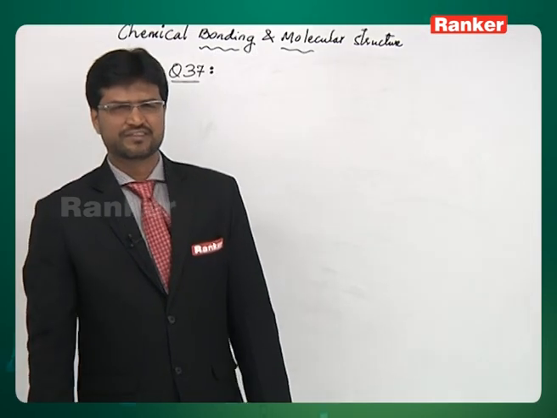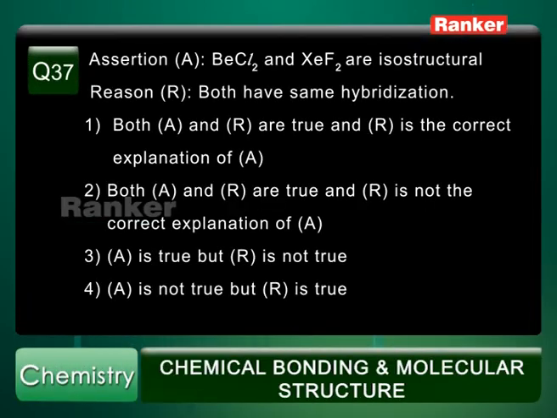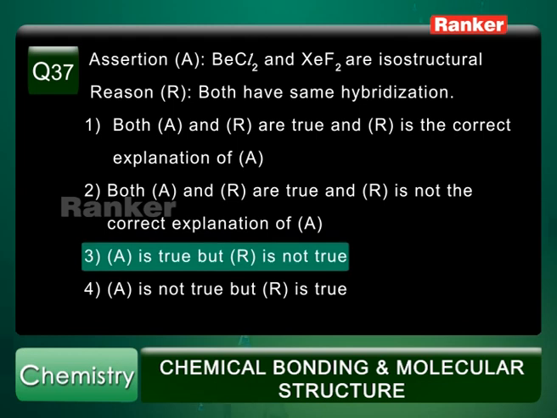Question number 37. Here again the assertion is beryllium chloride and xenon difluoride are isostructural. Yes, they are isostructural, both are linear molecules. The statement 2, that is the reason given, is both have same hybridization. Yes, this is not true. While beryllium chloride has sp hybridization, xenon difluoride has sp3d hybridization. So the correct answer therefore is the third option. A is true, R is not true.